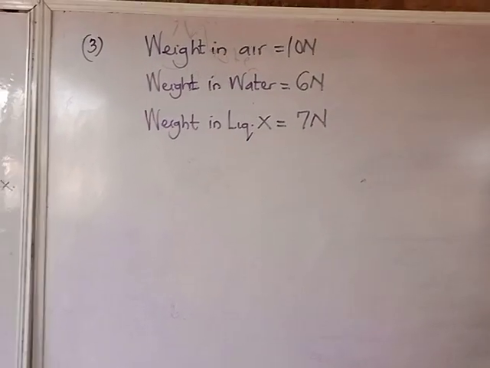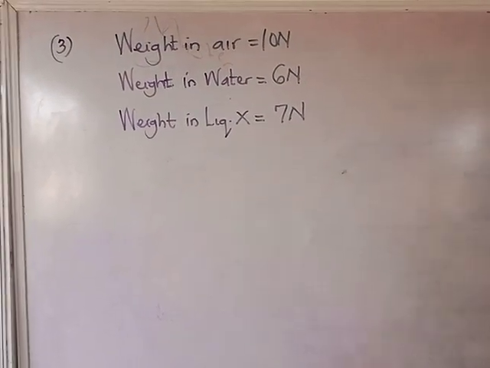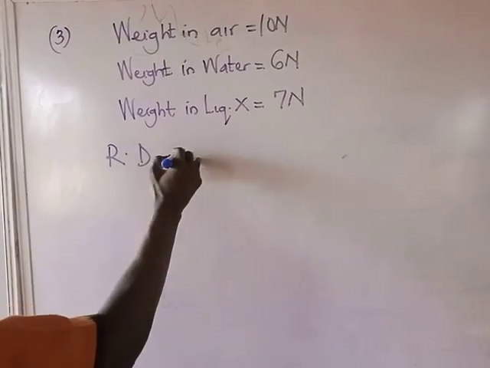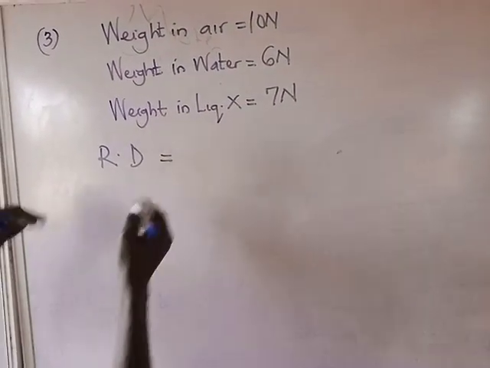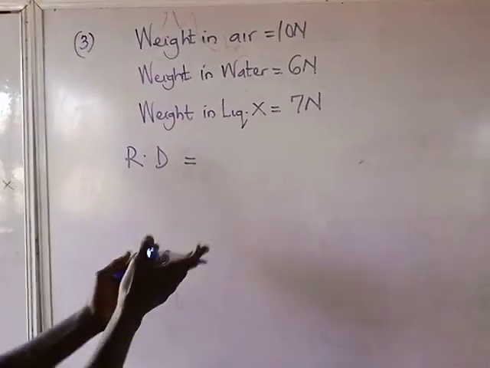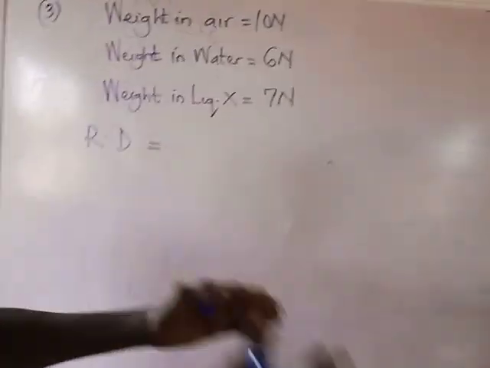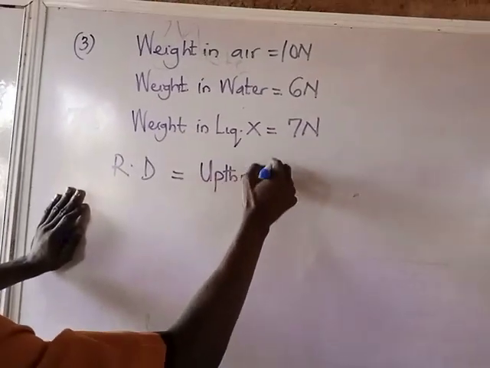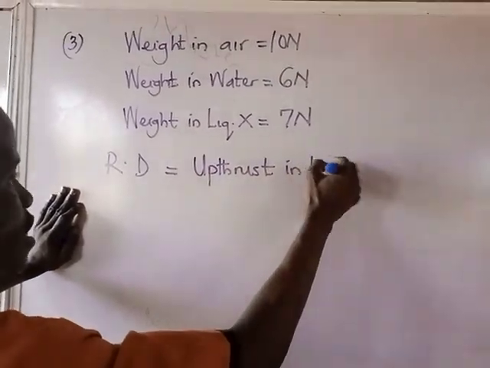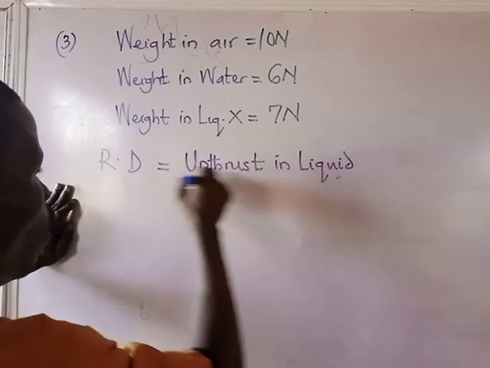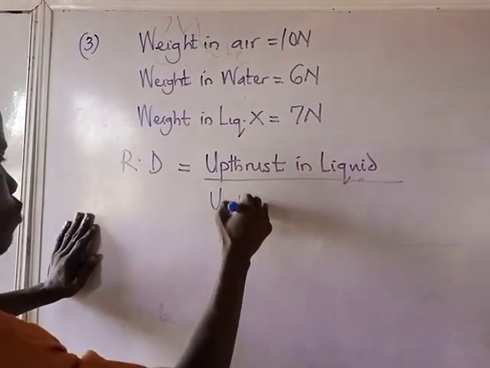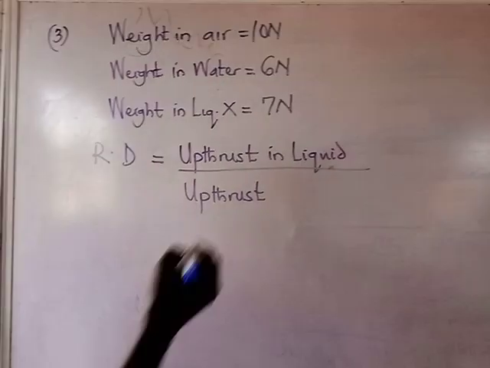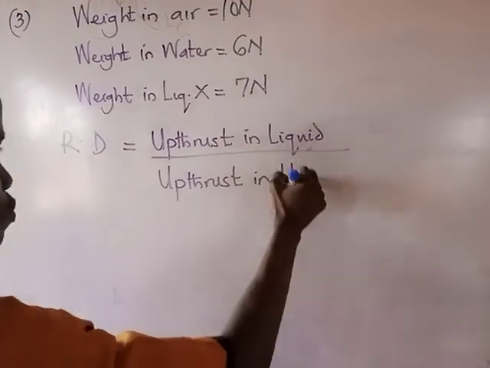Then we are asked to calculate the relative density of the liquid. Which of the formulas will be applicable now? This will be the weight displaced in liquid over the weight displaced in water. That's the upthrust in liquid over upthrust. Upthrust, I've told us, is the weight displaced in an equal volume of water.